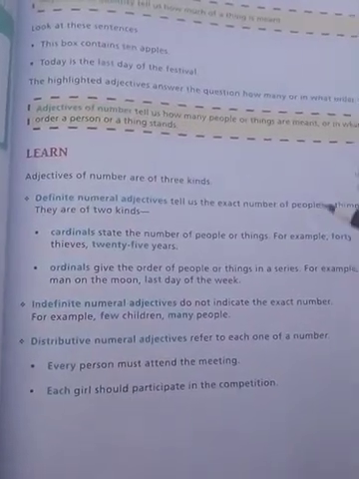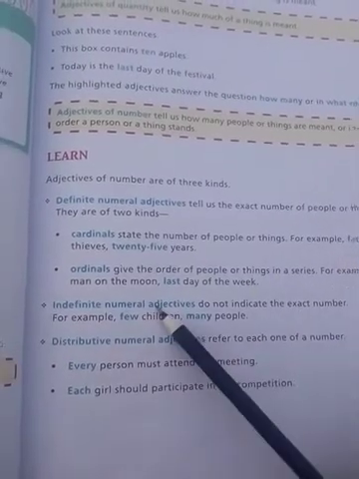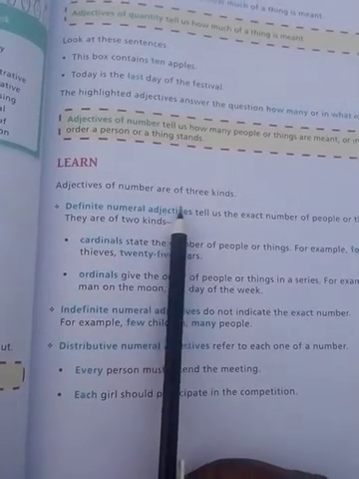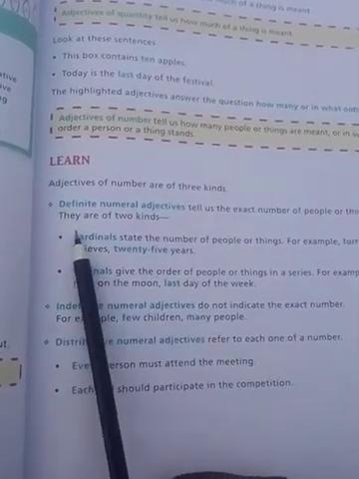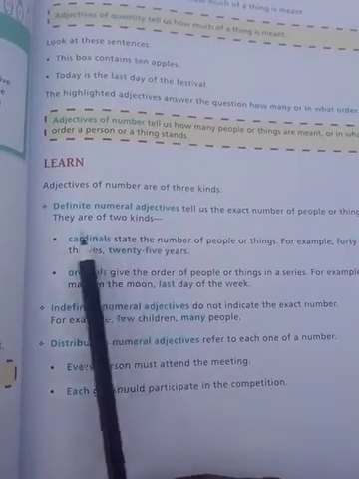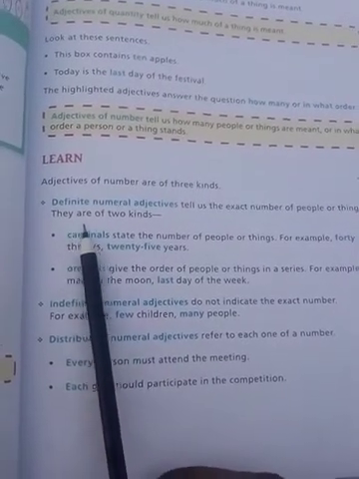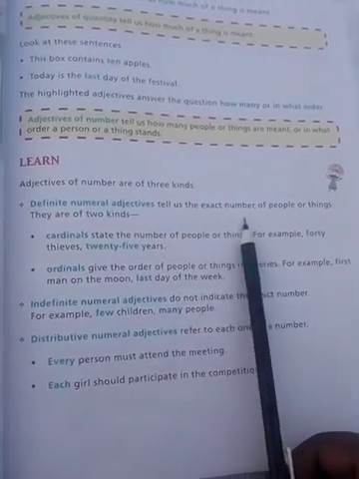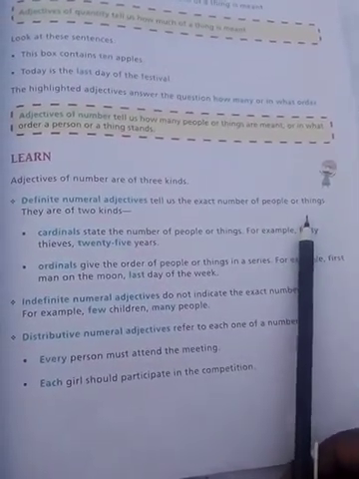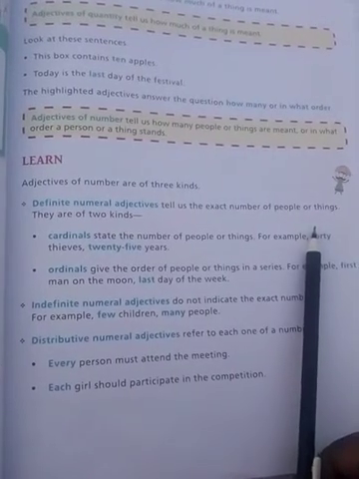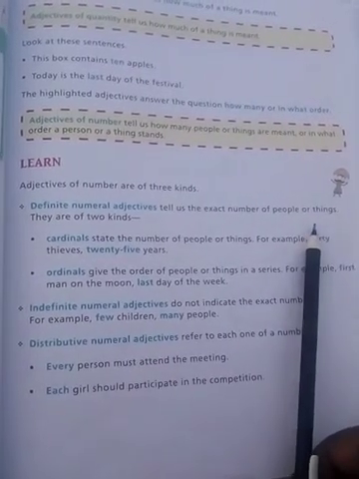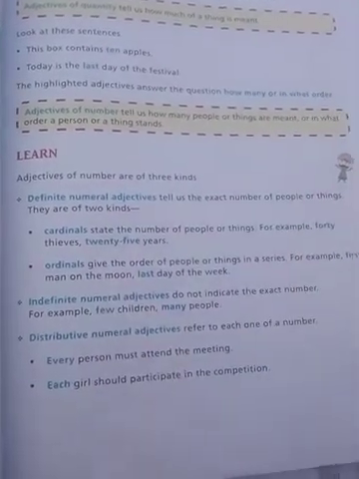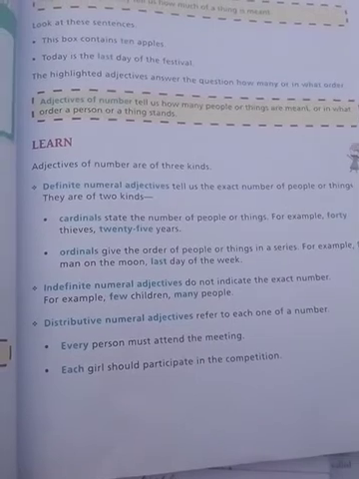Here let's see in detail about adjectives of number. Adjectives of number are of three kinds. First is the definite numeral adjective. Definite means fixed. Definite numeral adjectives tell us the exact number of a person or thing. It means they show the fixed number of a person or a thing. For example, there are two kinds. This definite is also of two kinds. Let's see with the example.